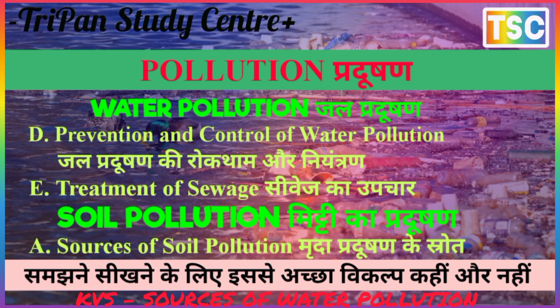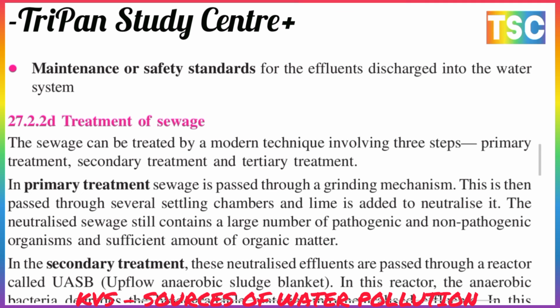The next topic is the treatment of sewage. Sewage can be treated by modern techniques involving three steps: primary treatment, secondary treatment, and tertiary treatment. The first is primary treatment. Sewage is passed through grating mechanisms, then through several settling chambers, and lime is added to neutralize it. The neutralized sewage still contains a large number of pathogenic and non-pathogenic organisms and a sufficient amount of organic matter.